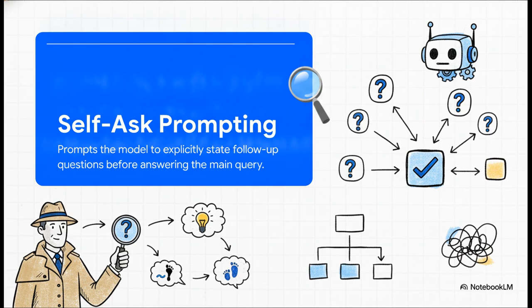Now, you might actually be thinking to yourself, wait, isn't this just chain of thought prompting? Well, it's similar for sure, but self-ask goes a huge step further by actually forcing the model to explicitly generate the specific sub-questions it needs to answer first.